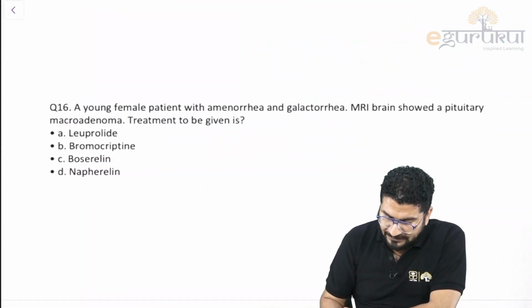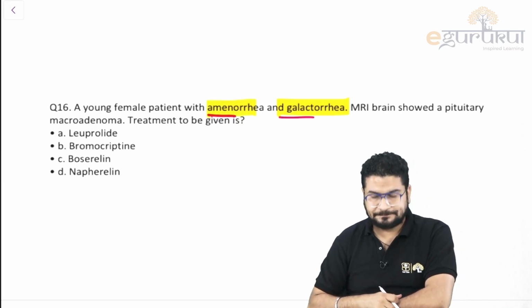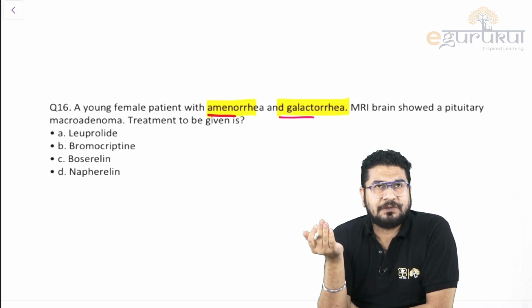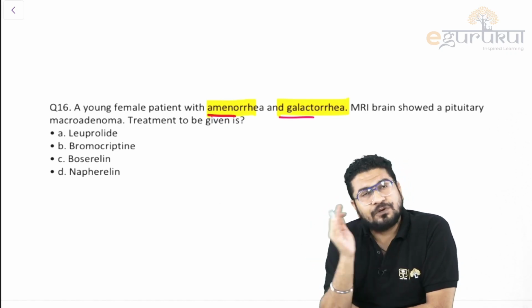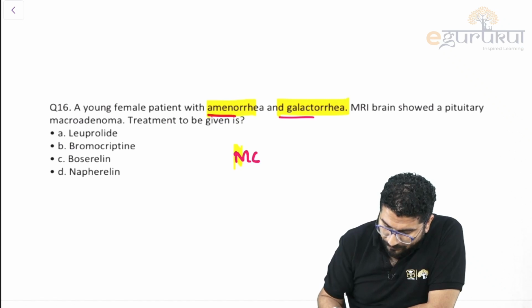Okay, young patient with galactorrhea and amenorrhea. Remember two MCQs. Most common symptom of prolactinoma is galactorrhea. Second most common symptom will be amenorrhea. And the most common pituitary tumors are non-functional adenoma. Sometimes it can be functional. If I say most common pituitary tumor, the answer will be non-functional adenoma.